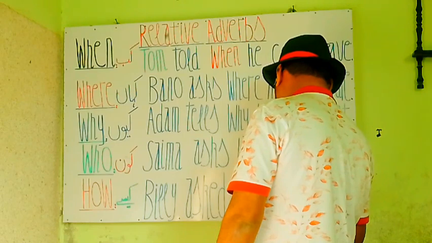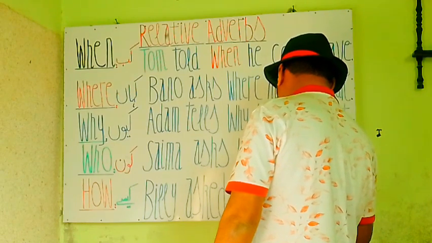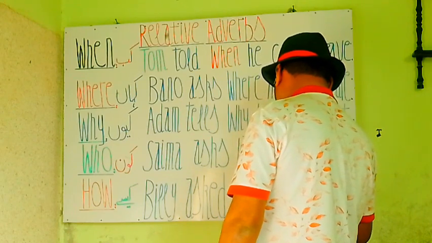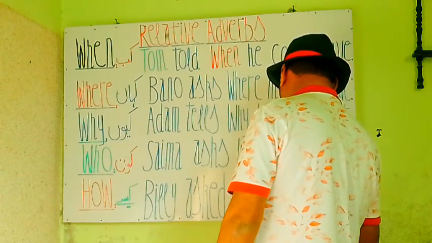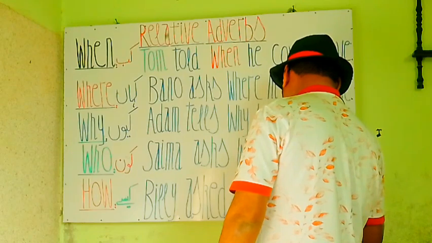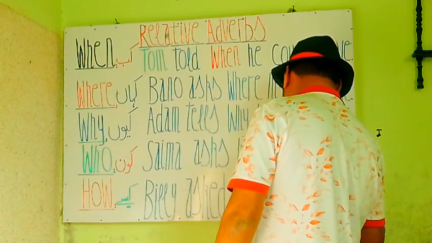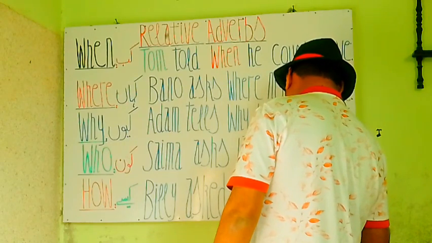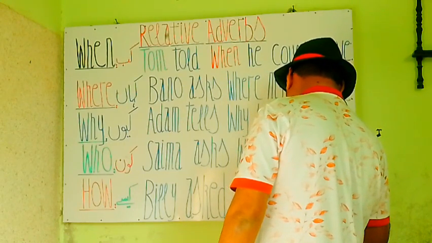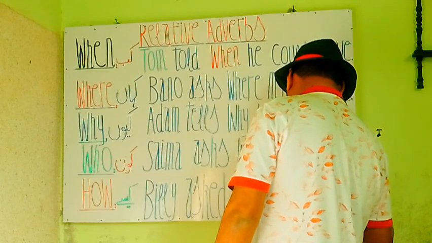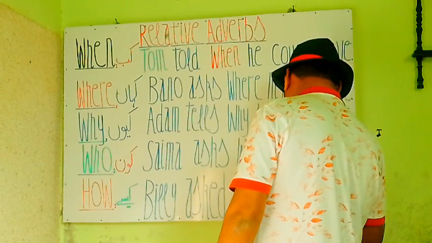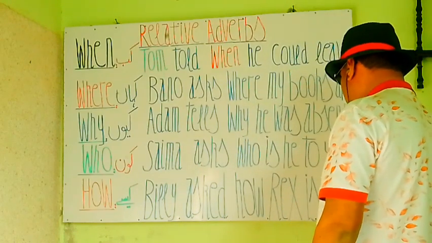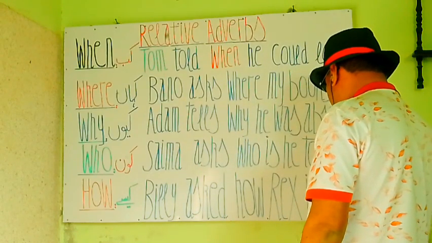Billy ने Rex के बारे में पूछा. Rex is a pet dog. Billy asked how Rex is now. How Rex is now. Rex अब कैसा है? Billy ने Rex के बारे में पूछा. Rex is a pet dog and Rex is also a great character. Rex, how Rex is now. अब Rex कैसा है?